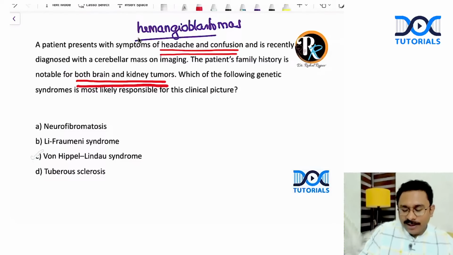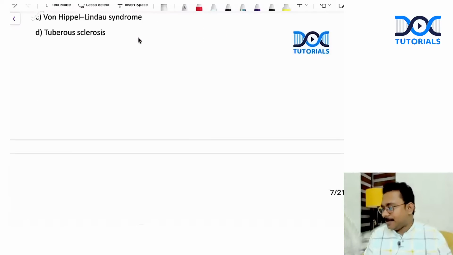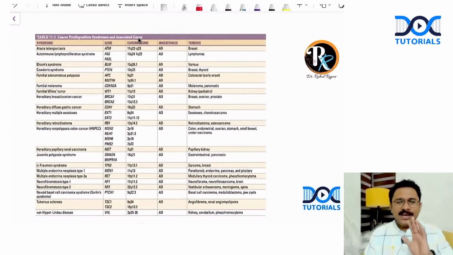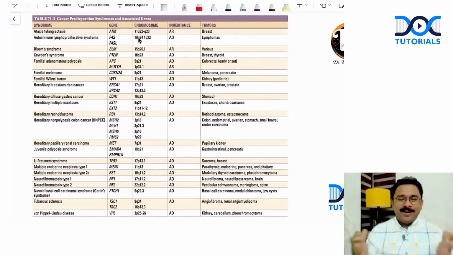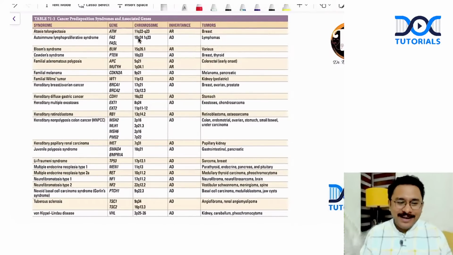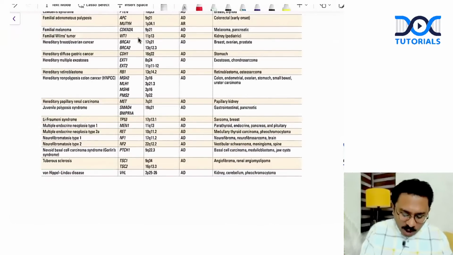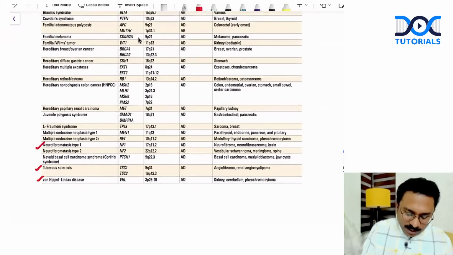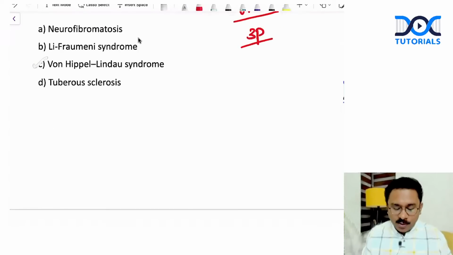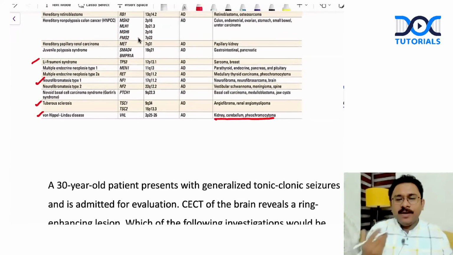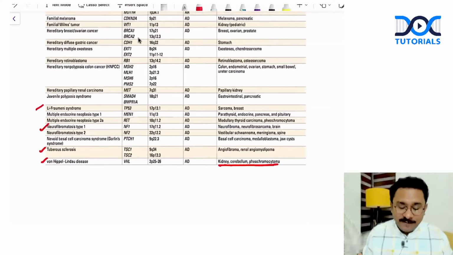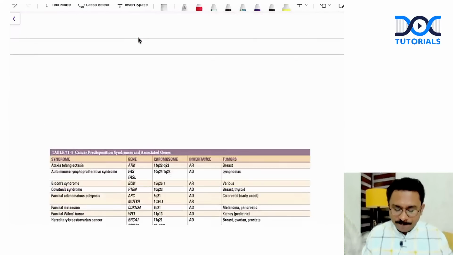This is due to the mutation of the VHL gene that is located on chromosome 3p. This table from Harrison apparently looks very exhaustive, a big one, but again, it's very important. You can see even the options: von Hippel-Lindau, tuberous sclerosis, neurofibromatosis, Li-Fraumeni syndrome. You can very well see that in von Hippel-Lindau, kidney, cerebellum, pheochromocytoma, these are manifestations. Answer is option C.